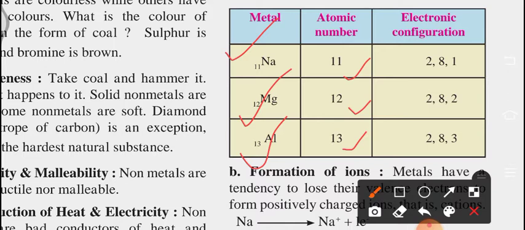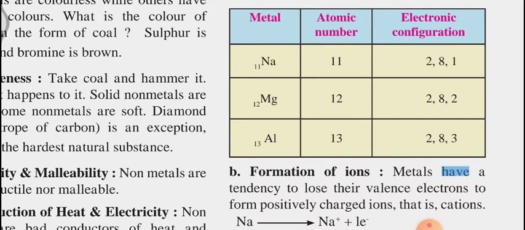The electronic configuration comes in the K, L, M and N shells, and it will be 2, 8, 18, 32. This is the form of the electronic configuration. For 11, we write 2, 8, which is 10, and after 10, how many electrons are remaining out of 11? 1 is remaining, so we write 1 over here. Similarly for 12 you write 2, 8, 2, and for 13 it is 2, 8, 3. So this is the electronic configuration of these metals.